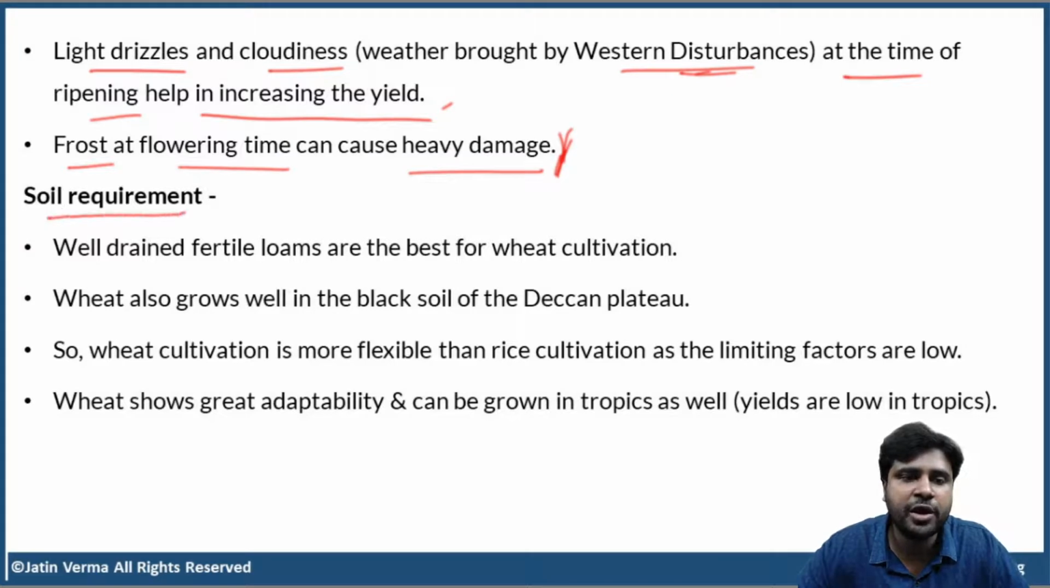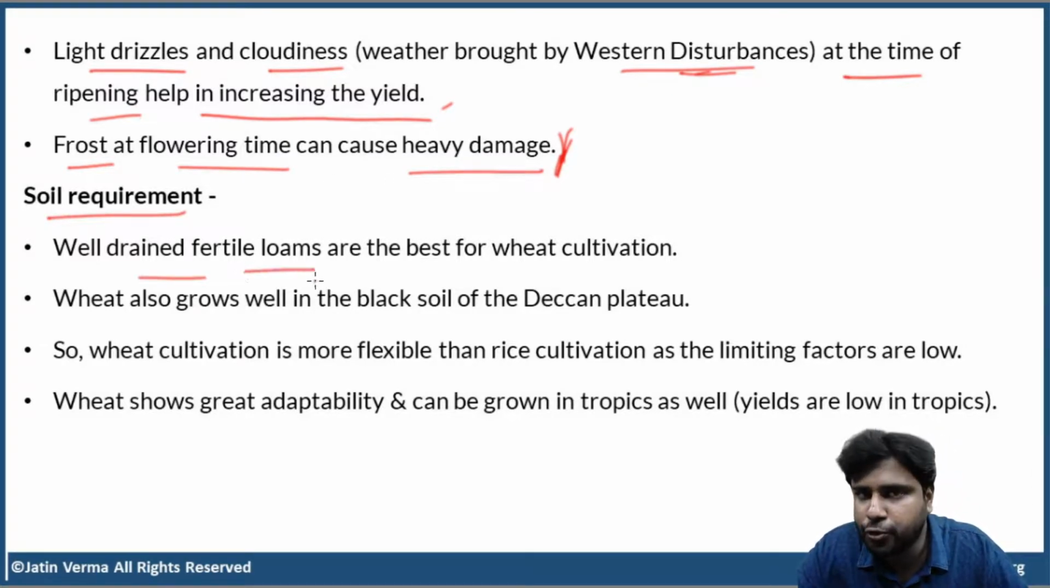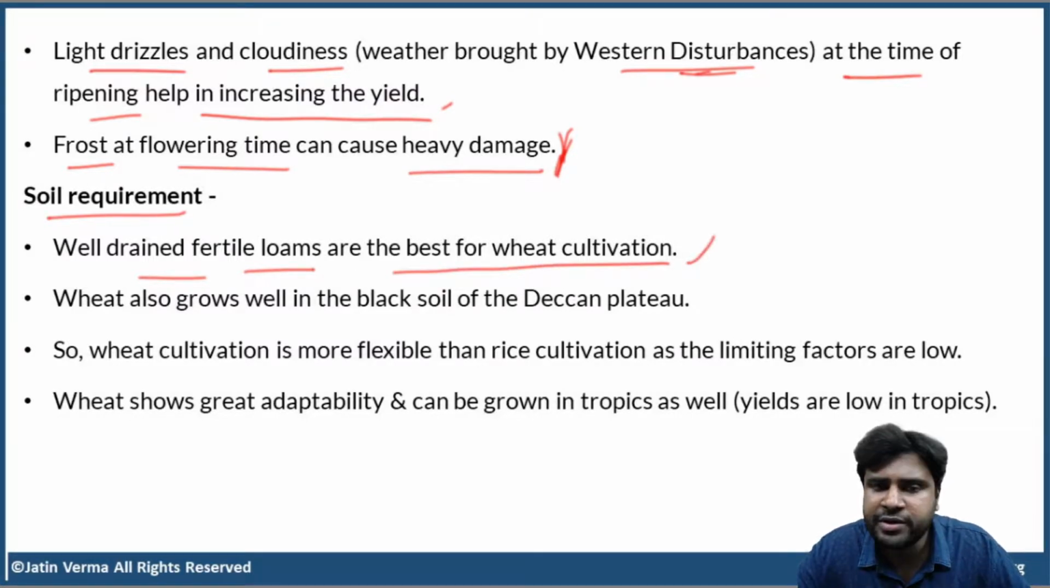Now, soil requirement of wheat. Well drained, fertile loams are the best for wheat cultivation. Now, what is best for rice cultivation? Both loam as well as clay soil. Both are best. But for wheat, well drained, loamy soils are best for wheat cultivation. What do you mean by loamy soil? We have discussed the soil chapter in geomorphology. Just visit that video and then read this point again. You'll understand everything.